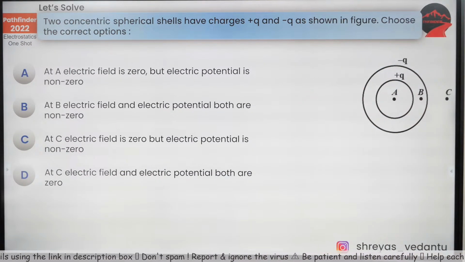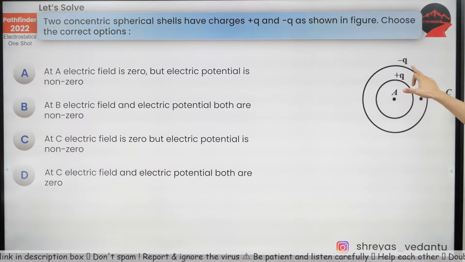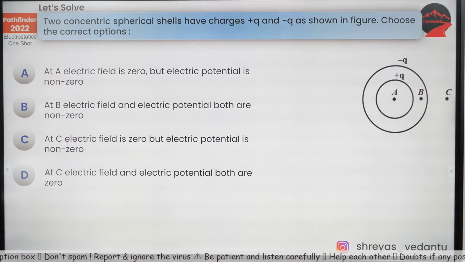Come on, my warriors. Two concentric shells have charges plus q and minus q. Choose the correct option. Come on.